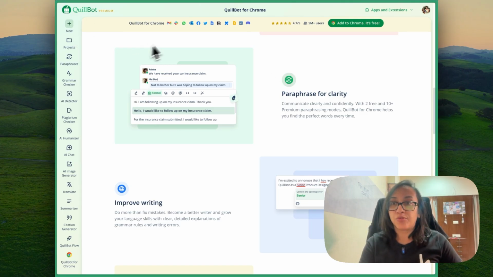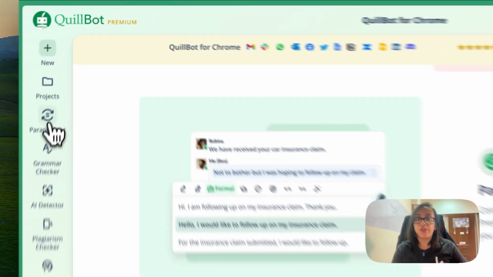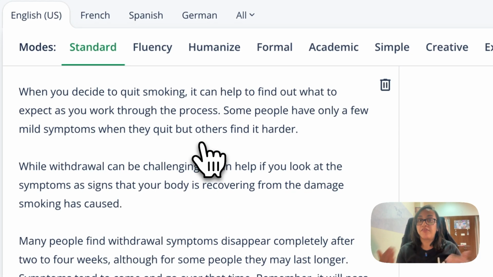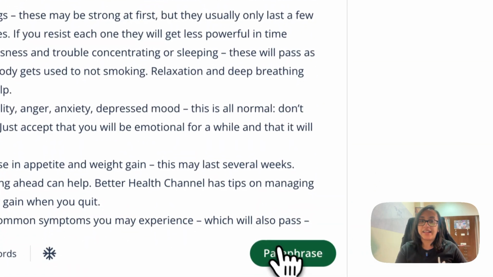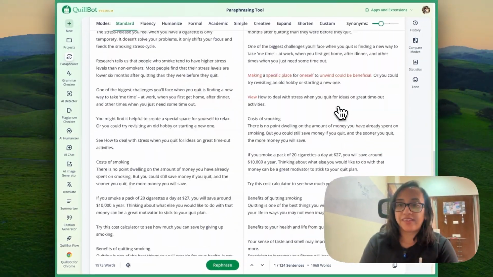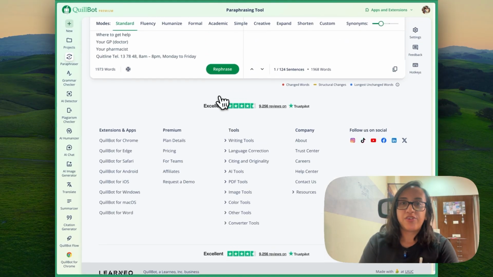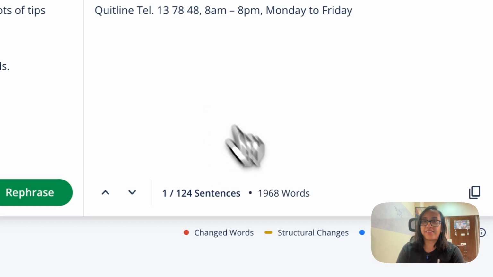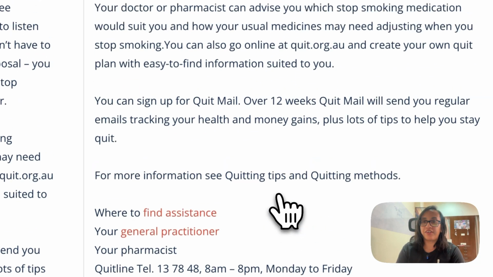This is how the dashboard of Quillbot looks. I am going to click on Paraphraser, then I'll paste the text that I copied from Better Health, and then I'll click on Paraphrase. Quillbot has finished paraphrasing this text. The original text had 1973 words and this paraphrased text has 1968 words.